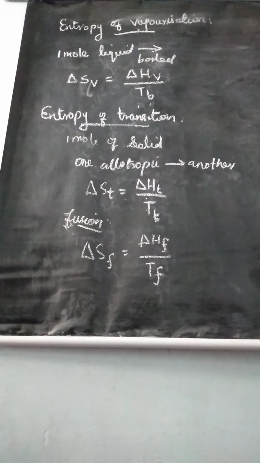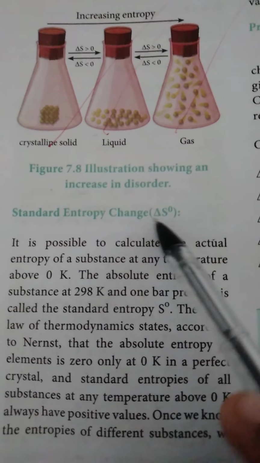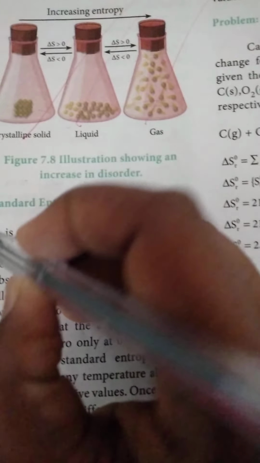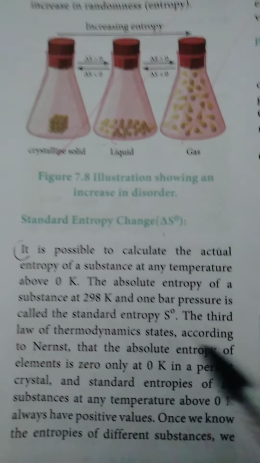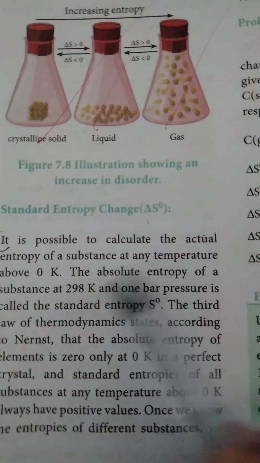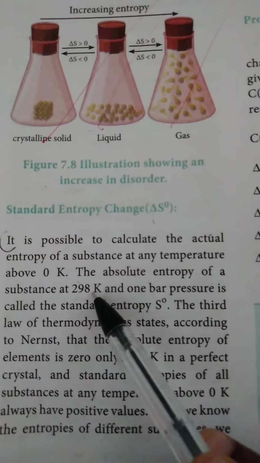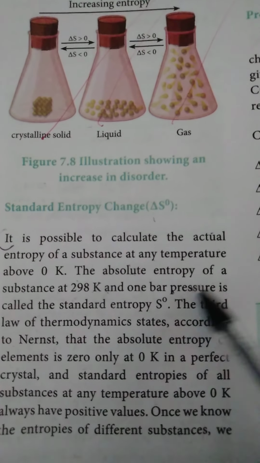Understand? Okay, listen. Now take page number 212. Page number 212, mark the question, standard entropy change. If your question is write a note on standard entropy change, note the topic from this. It is possible to calculate the actual entropy of a substance at any temperature above 0 Kelvin. The absolute entropy of a substance at 298 Kelvin and 1 bar pressure is called standard entropy S0. Till that you just note.